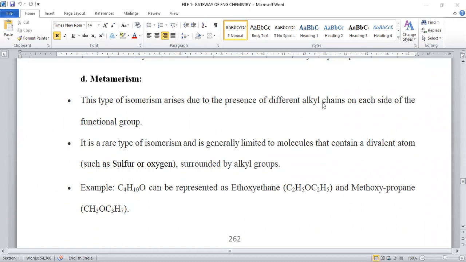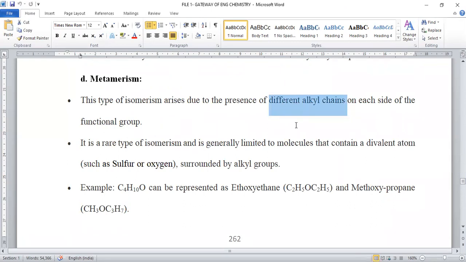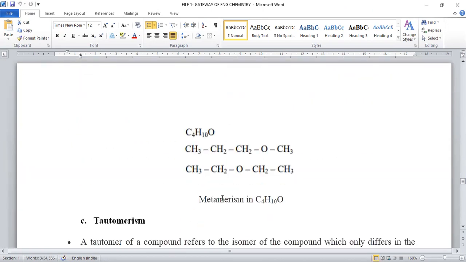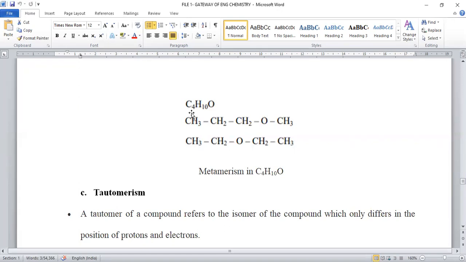Metamerism mainly arises due to presence of alkyl chains on each side. So when we are changing alkyl side chain length on the central functional group, it is known as metamerism. It is simply represented by the molecular formula C4H10O. It is a typical example for metamerism, where oxygen is linked with propyl on one side and methyl on the other side, it is of one isomer. Whenever oxygen is connected with two ethyl groups on both sides, it is known as another metamer.